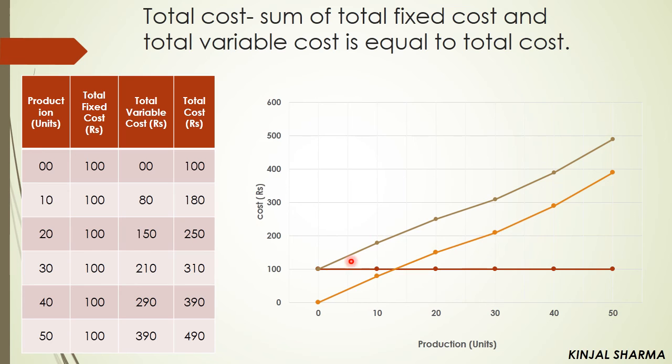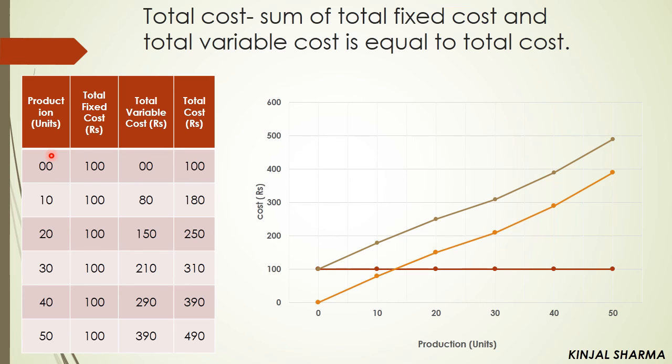Then comes your variable cost, that is this yellow line. It is your variable cost curve. And this gray one is your total cost curve line. So total fixed cost will remain fixed, and the total variable cost and total cost curves move upward from the left-hand side to the right-hand side.